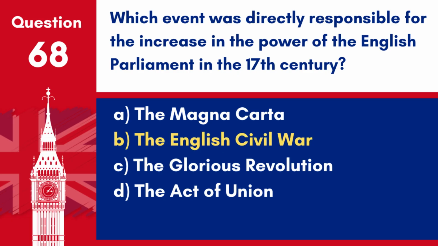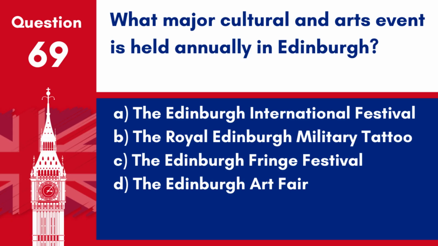Answer: B. The English Civil War. The conflict and subsequent events of the English Civil War led to significant increases in the power and influence of Parliament in English governance. Question 69. What major cultural and arts event is held annually in Edinburgh? A. The Edinburgh International Festival. B. The Royal Edinburgh Military Tattoo. C. The Edinburgh Fringe Festival. D. The Edinburgh Art Fair.